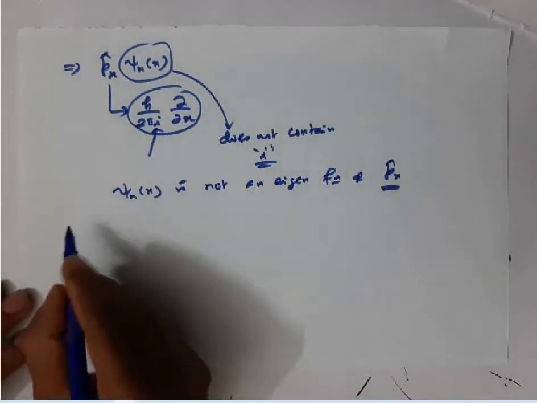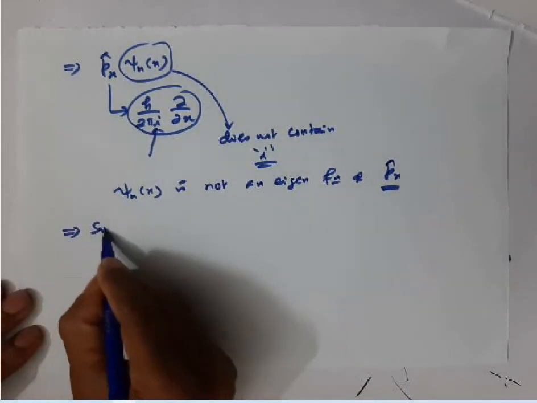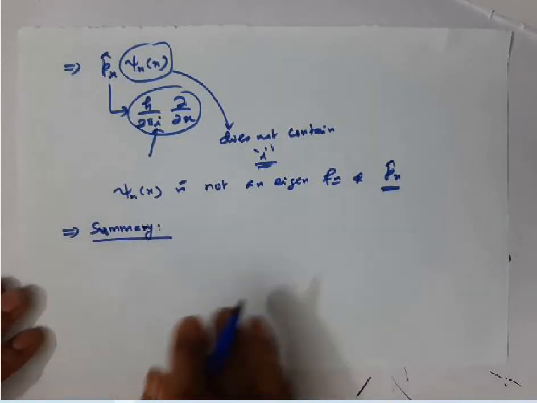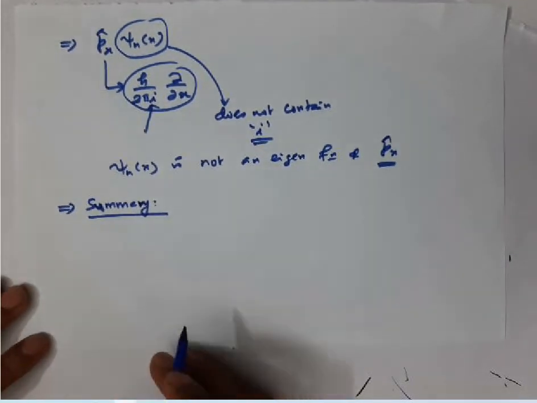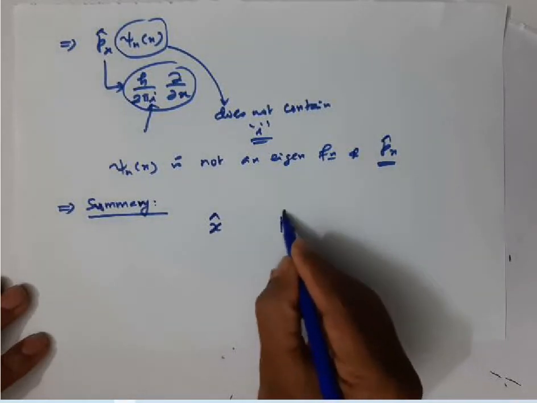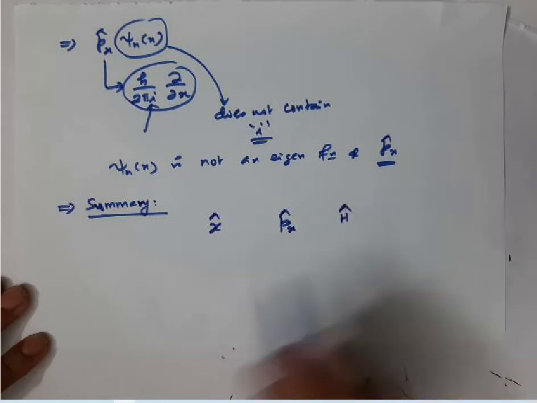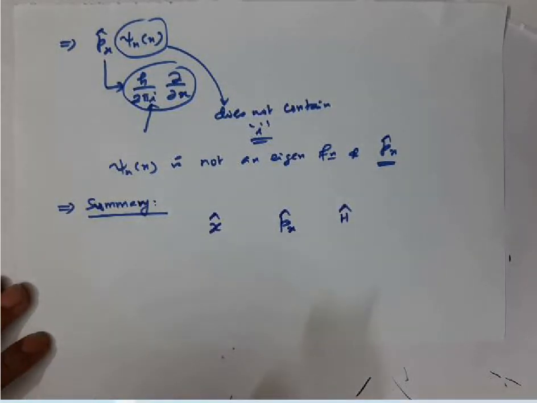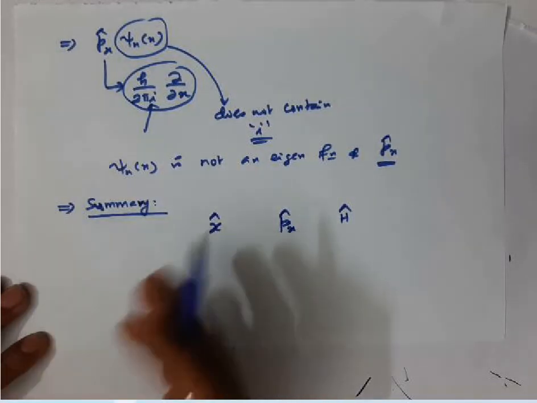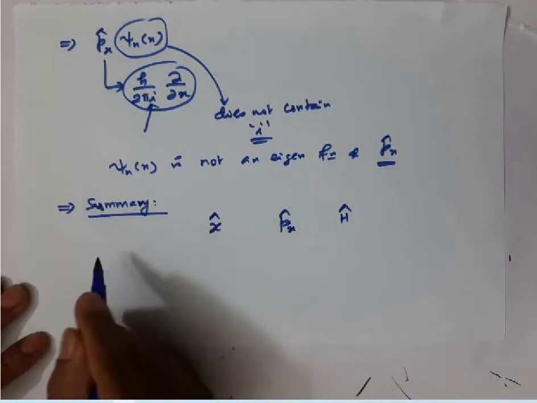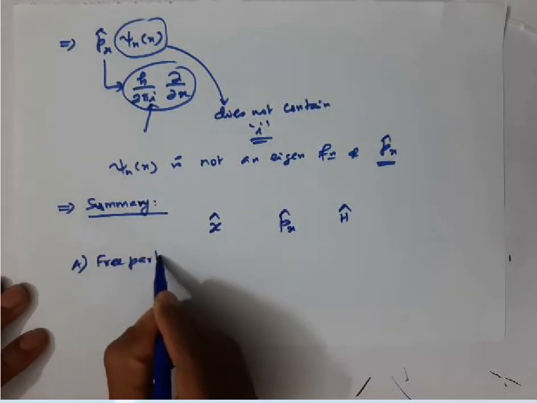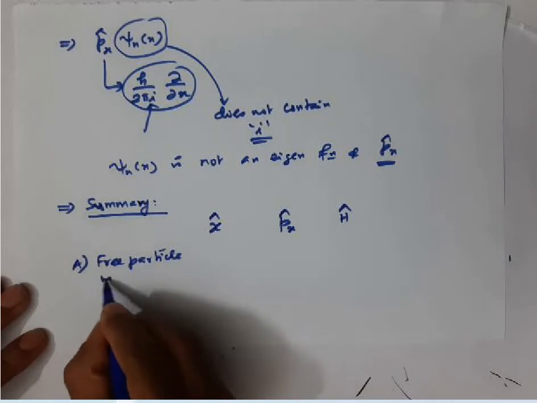So what is the summary here? I'll give a summary. Listen, very, very important. If you take the position operator, the momentum operator, and the Hamiltonian operator, first I'll take a free particle in free motion, which we discussed already.